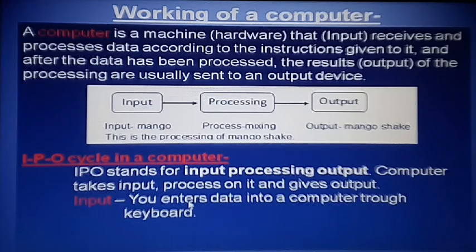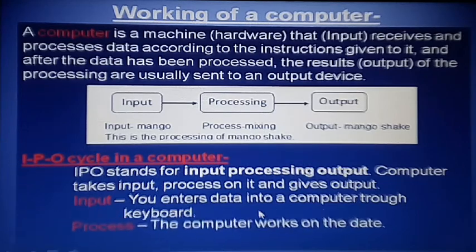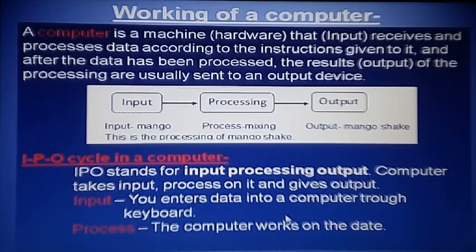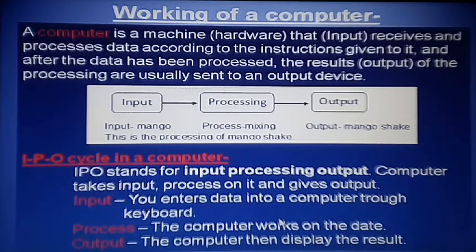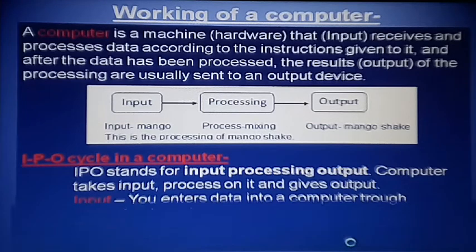Input means what you want to enter through the keyboard. Process means which type of work you want to do. Output means what you want to see as the results. So input means giving, process means doing work, and output means the result we have in the end. So that is the IPO cycle.